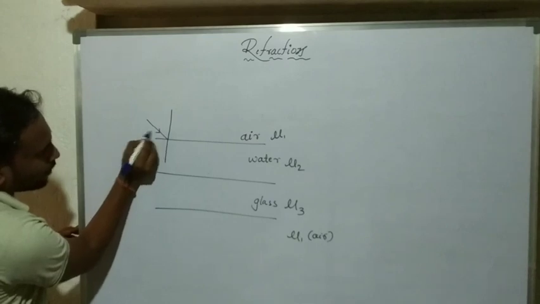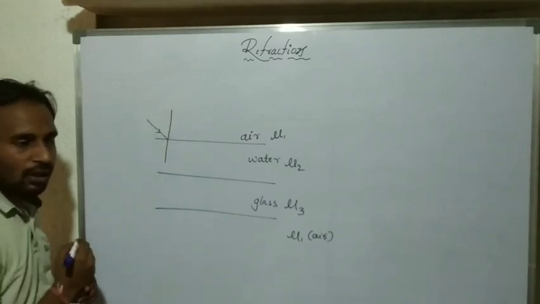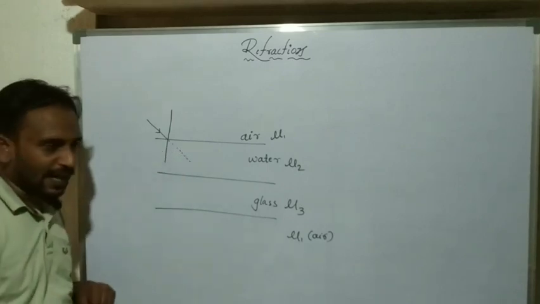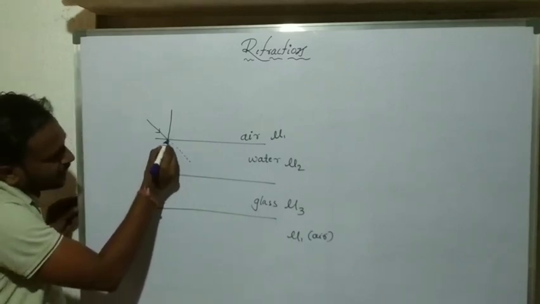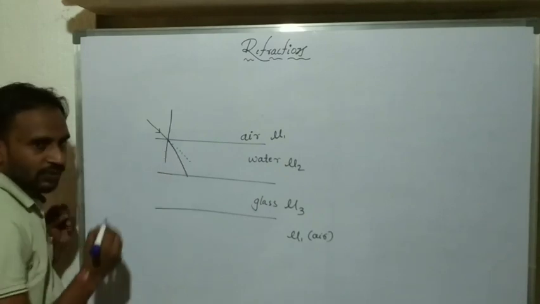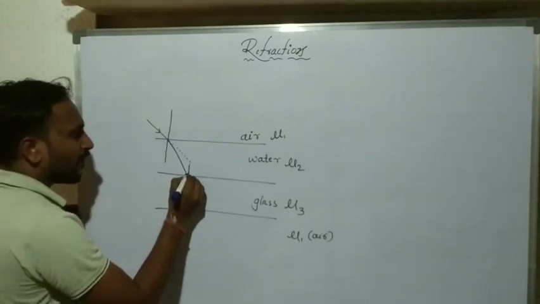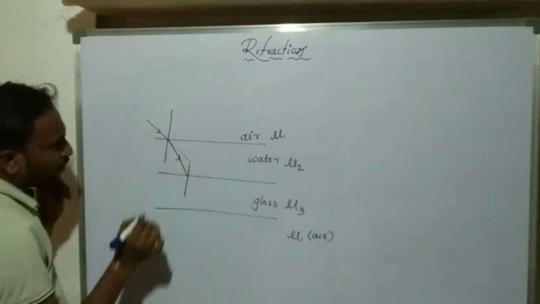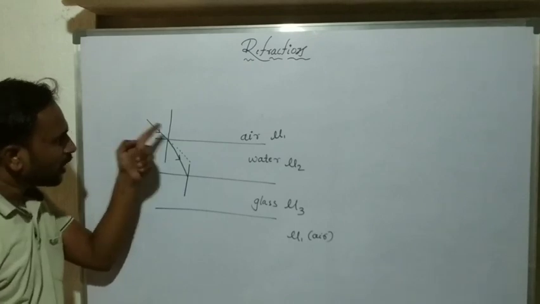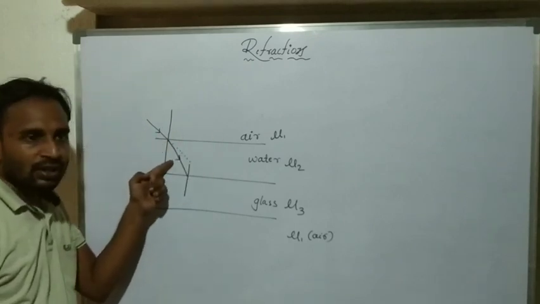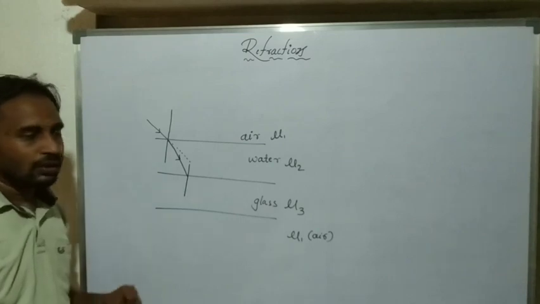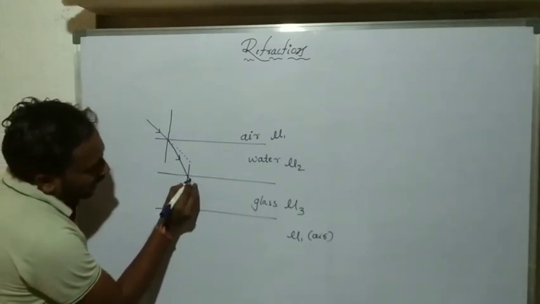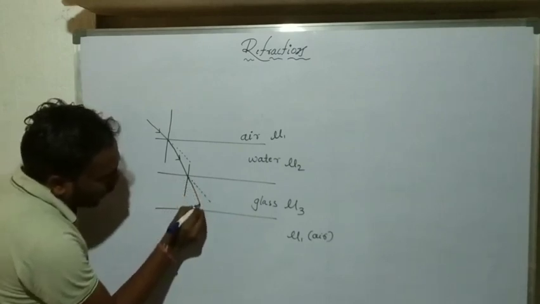This is the incident ray, and this one is the normal. Suppose without any media, it travels along a straight line. So this light ray changes its path. When it goes from air to the water media, the light ray bends towards the normal. Then from water to glass media, again the light ray bends towards the normal.